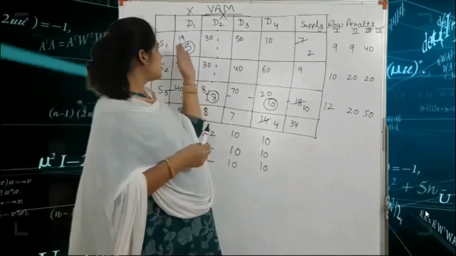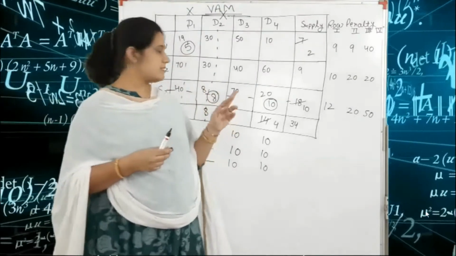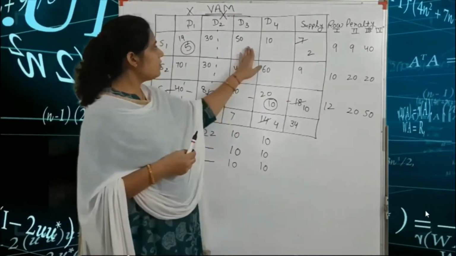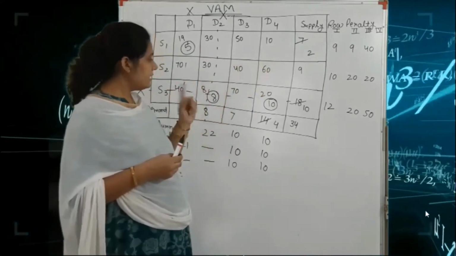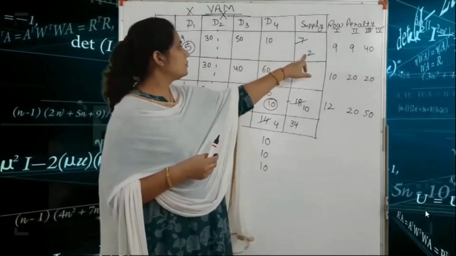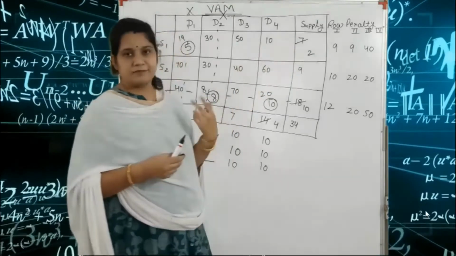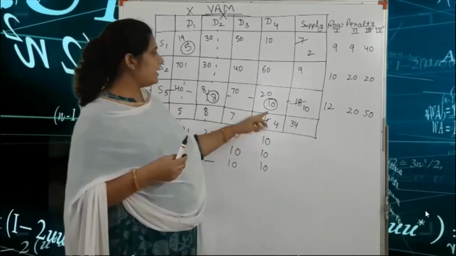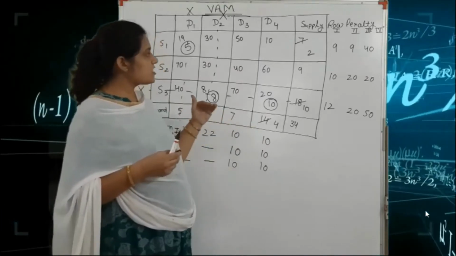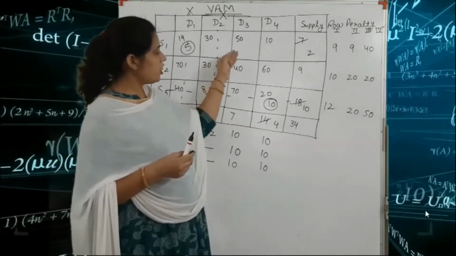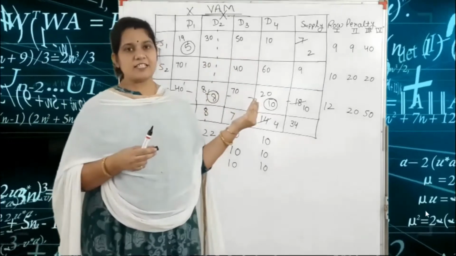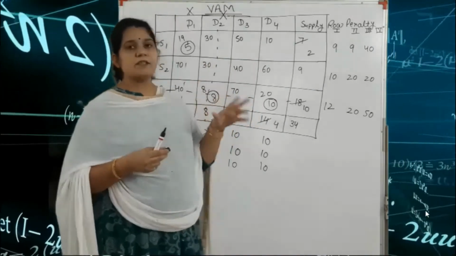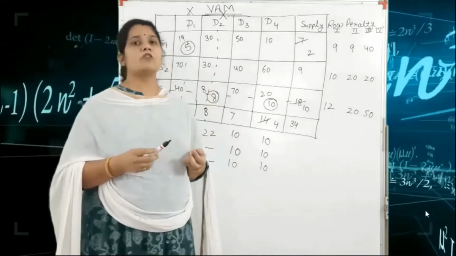Because these two columns are already cancelled and this third row is also cancelled. So we have only 4 allocations, and here we have 9 supplies and here 7 are demand and 4 are demand. So if we put here logically, this is our final answer. Don't be confused, otherwise you can find the fourth row penalty and fourth column penalty.